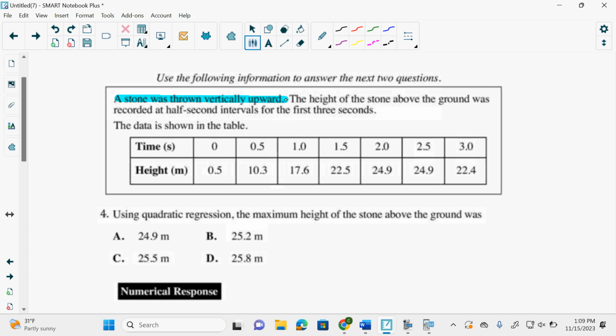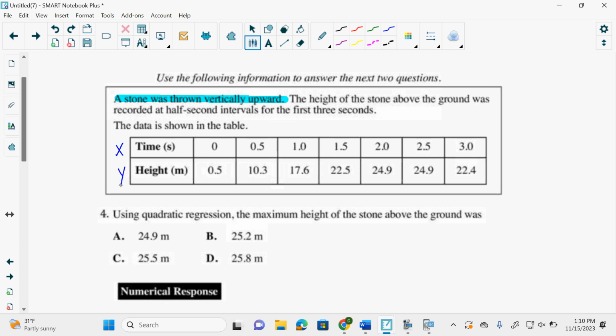I believe in you. It's going to come back down. It's not going to be a linear equation because we have gravity. So a stone is thrown vertically upward. The height of the stone above the ground was recorded at half-second intervals for the first 3 seconds. Here's the data in the table. So this is my x, this is my y: time, height.